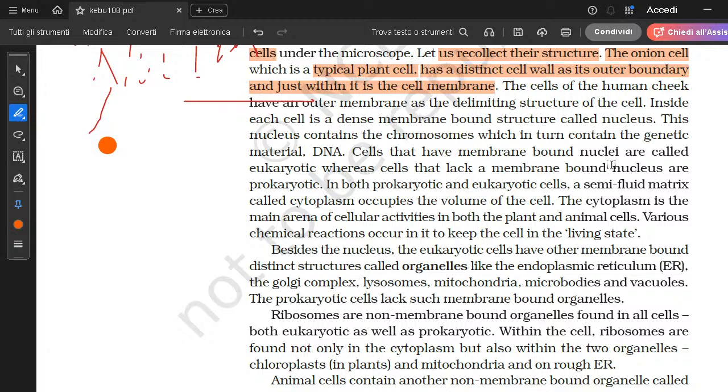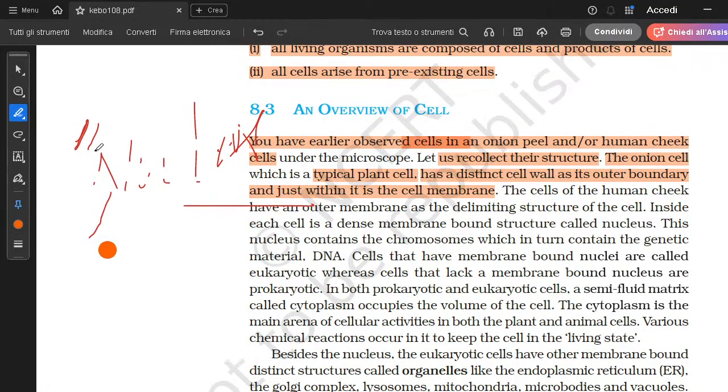Cells that have membrane-bound nuclei are known as eukaryotic cells, and cells which lack the membrane-bound nucleus are called prokaryotic cells. In both prokaryotic and eukaryotic cells, a semi-fluid matrix called cytoplasm is present.